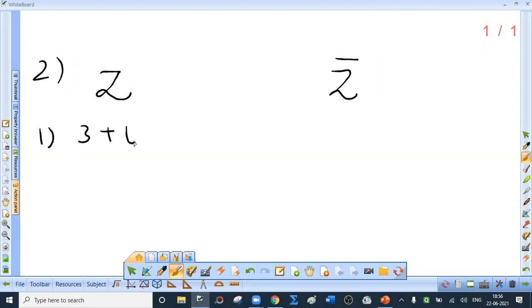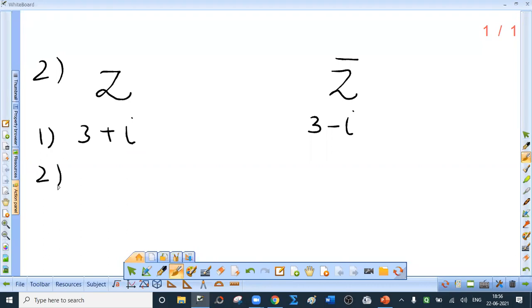3 plus i. Every time you have to say that to get the conjugate, we have to change the sign of the imaginary part. Don't say middle sign, because 3 plus i, if it is written as i plus 3, conjugate will not be i minus 3. It will be what? Minus i plus 3. Right? So change the sign of the imaginary part. What is the complex conjugate of 3 plus i? It is 3 minus i.